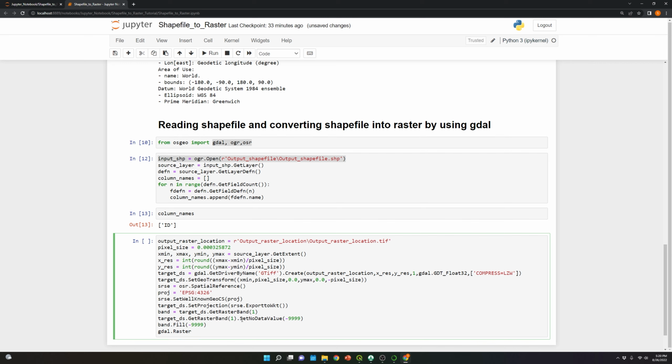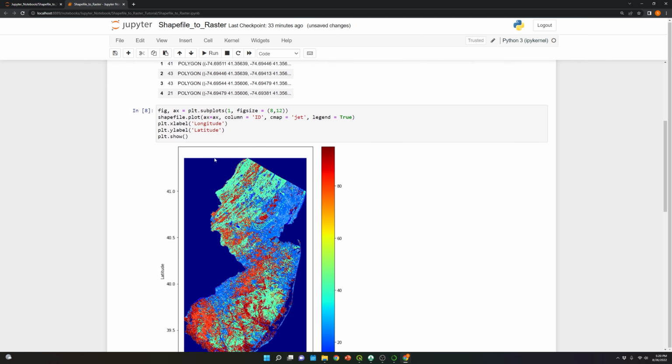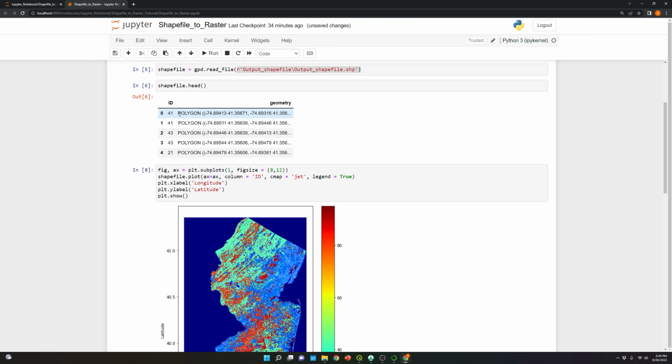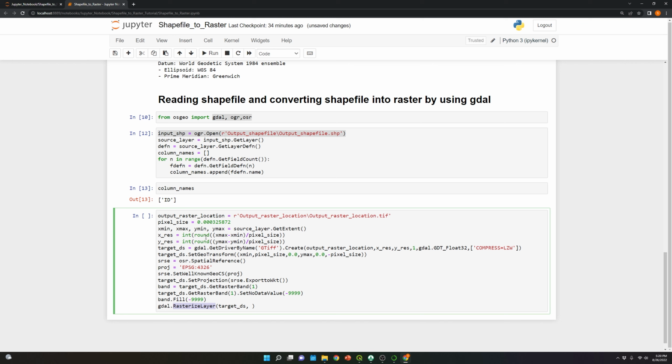So RasterizeLayer, and over here we need to specify first the target ds, which is the raster file that we located. With this function, basically we are converting each of the polygons for each of the classes into a specific raster file. So we're converting polygons to square grids.